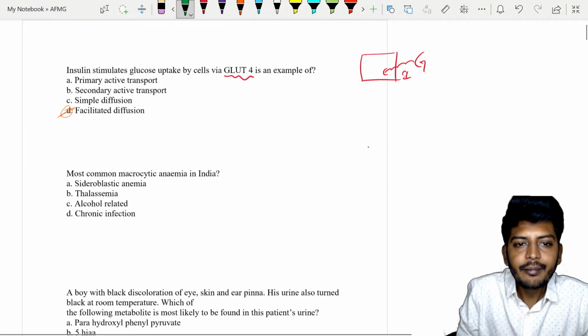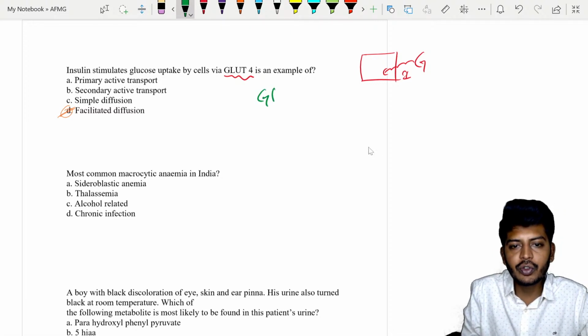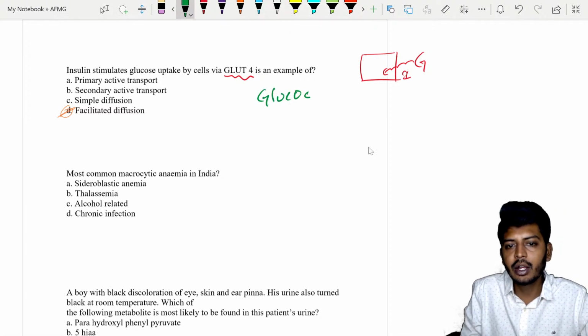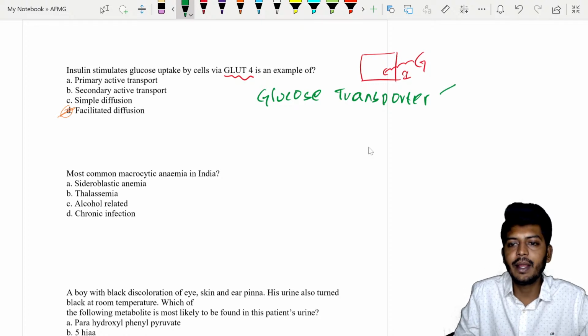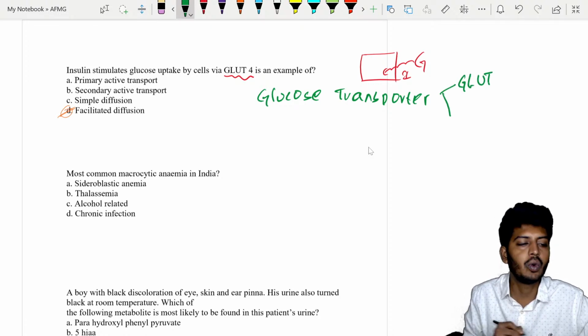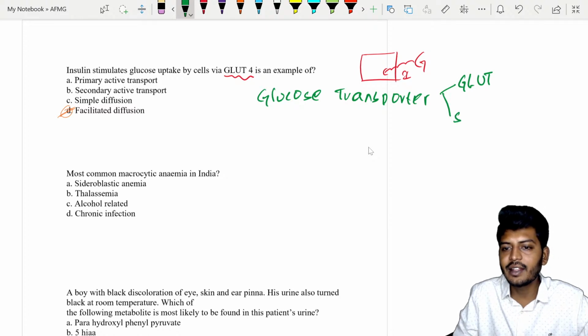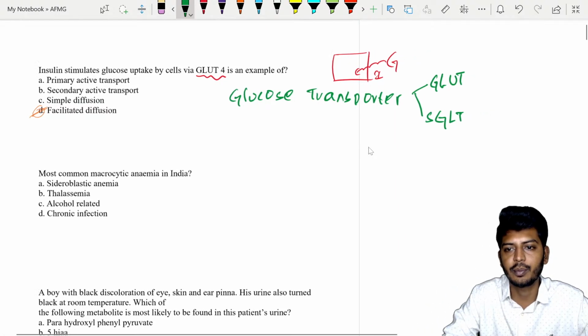Now, if you talk about glucose transporters, you need to remember 2 points. Glucose transporters can be of two types: one is GLUT, glucose transporter, and the other is SGLT, that is sodium glucose transporter.